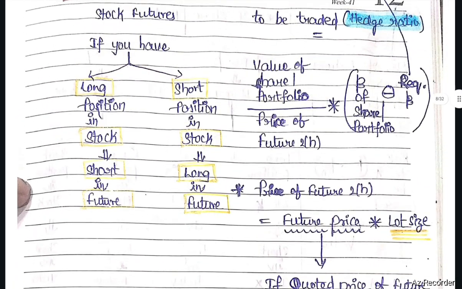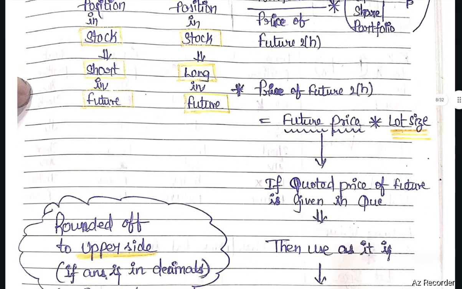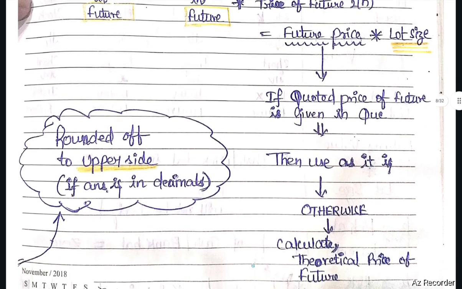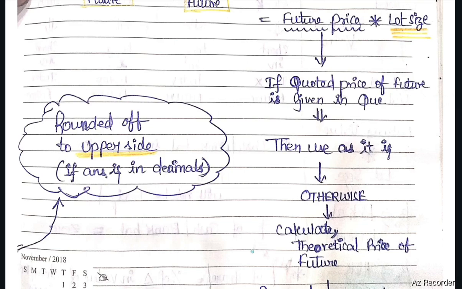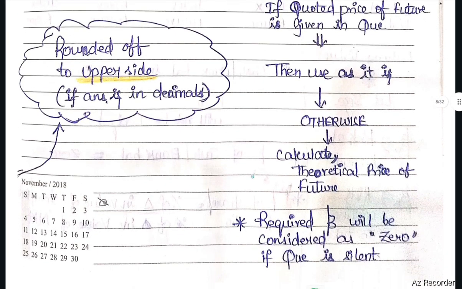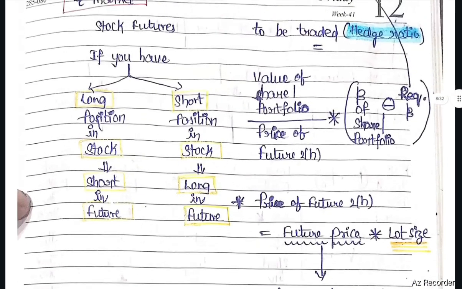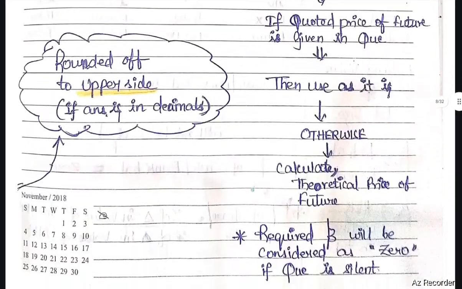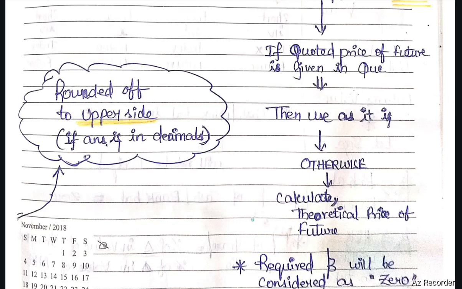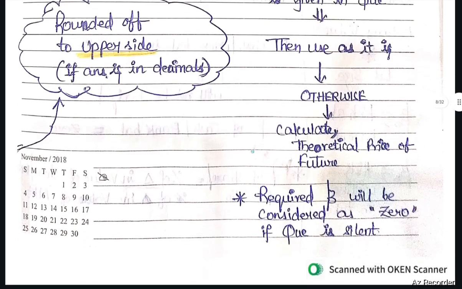How to calculate the price of a future contract? Price of future contract equals future price into lot size. If the quoted price of the future is given in the question, then use it as it is, otherwise calculate a theoretical price of the future. The number of contracts to be traded will be rounded off to the upper side if the answer is in decimals.